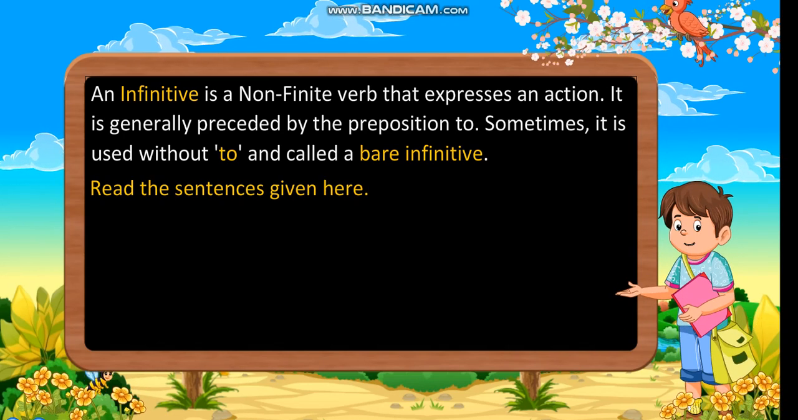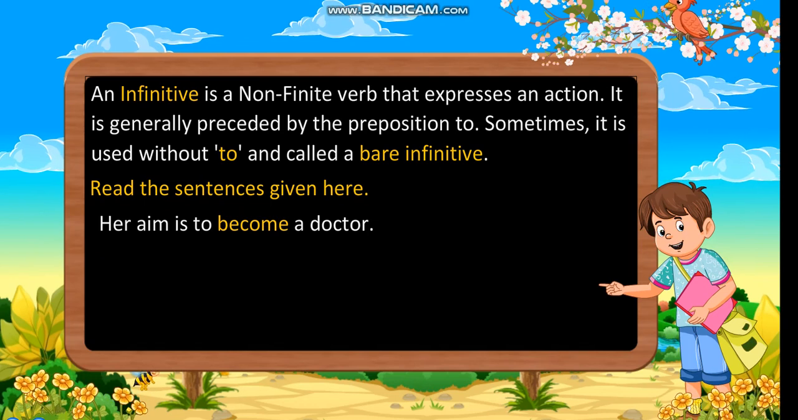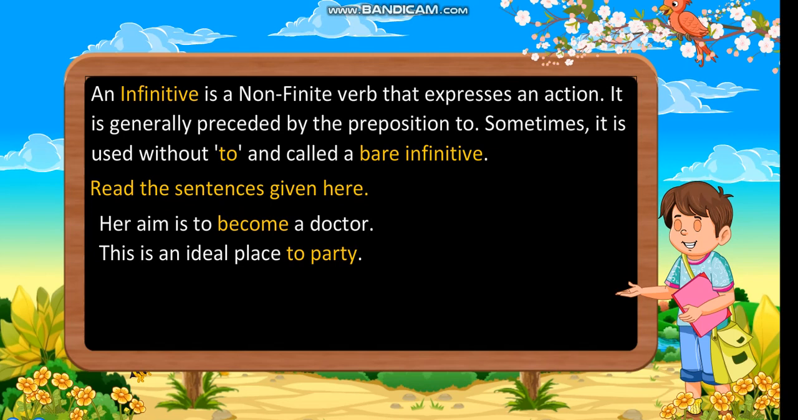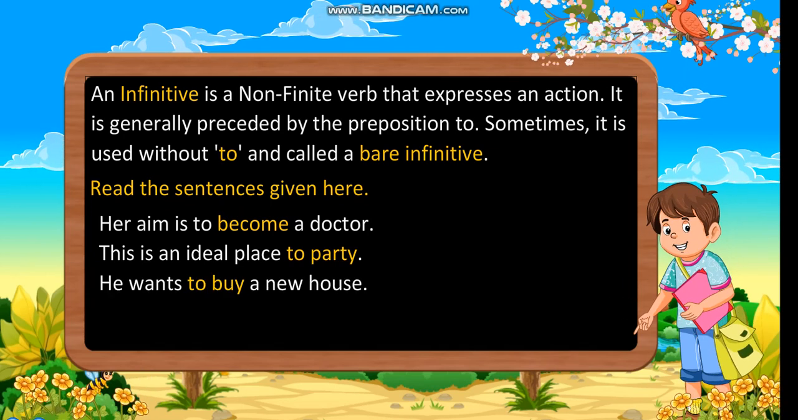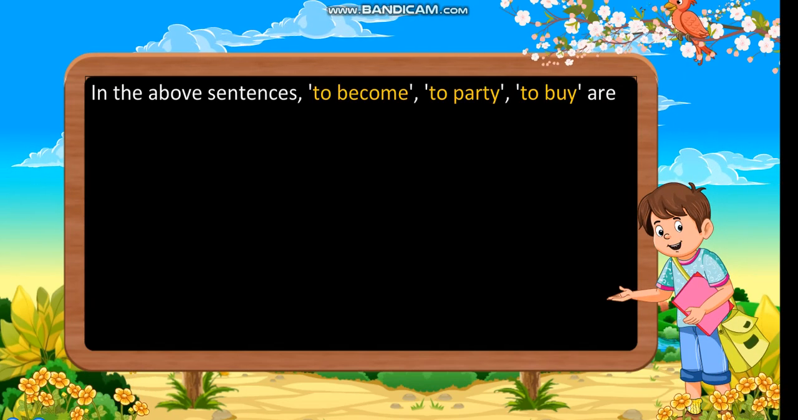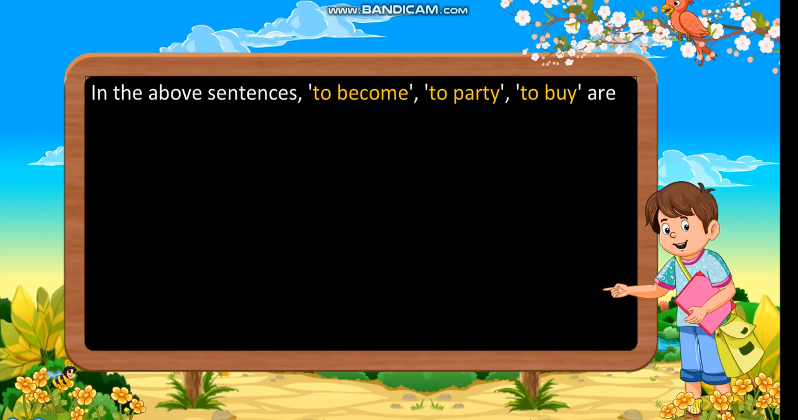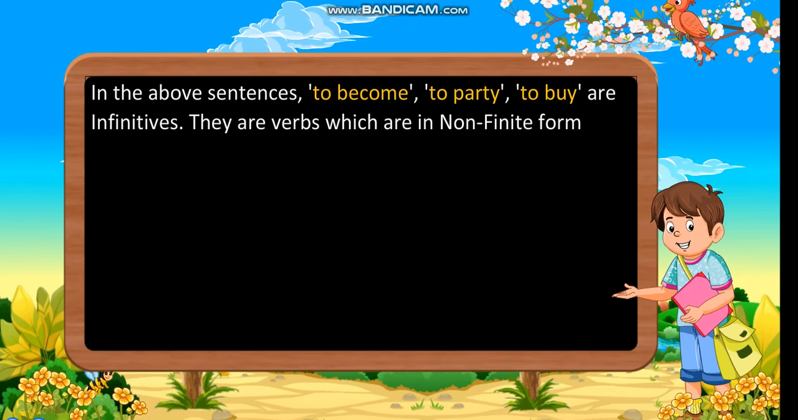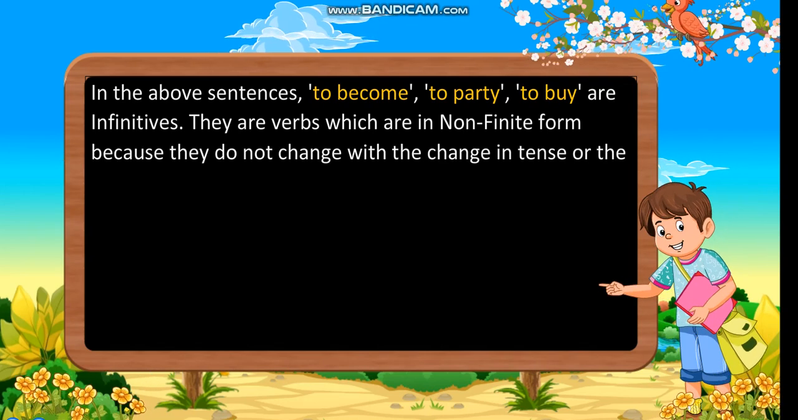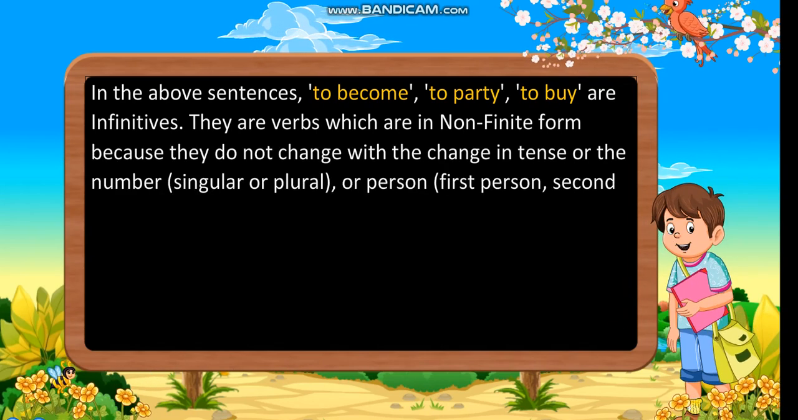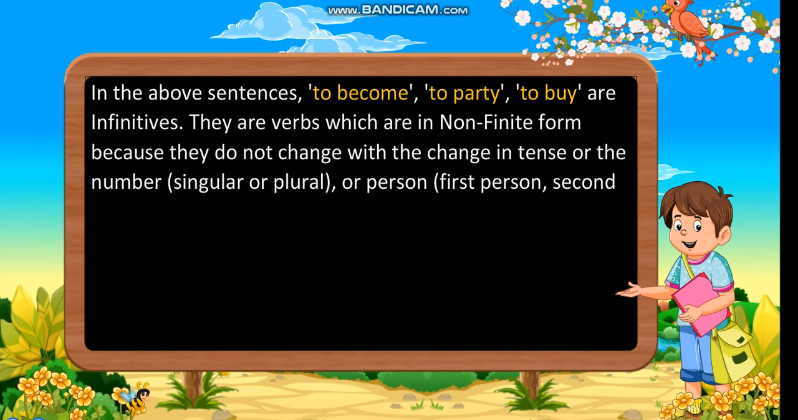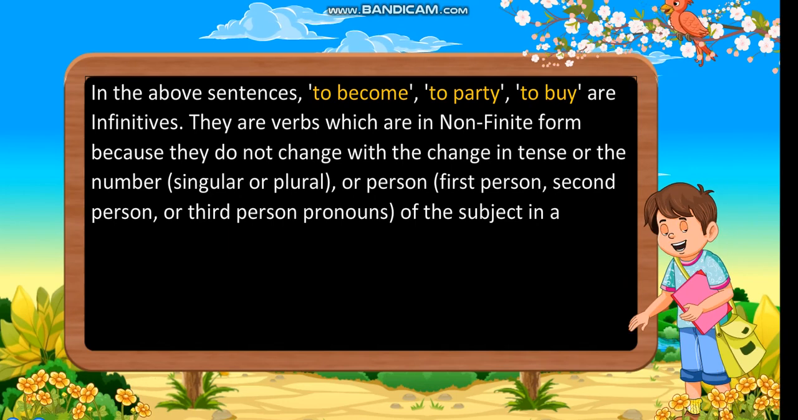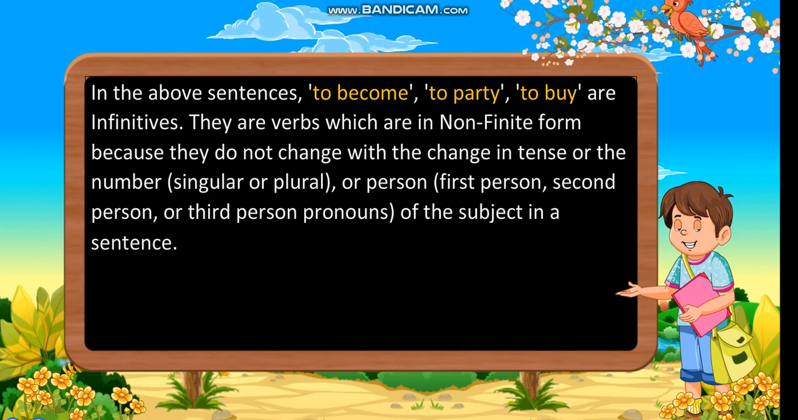Read the sentences given here. Her aim is to become a doctor. This is an ideal place to party. He wants to buy a new house. In the above sentences, to become, to party, to buy are infinitives. They are verbs which are in non-finite form because they do not change with the change in tense or the number, singular or plural, or person, first person, second person, or third person pronouns of the subject in a sentence.